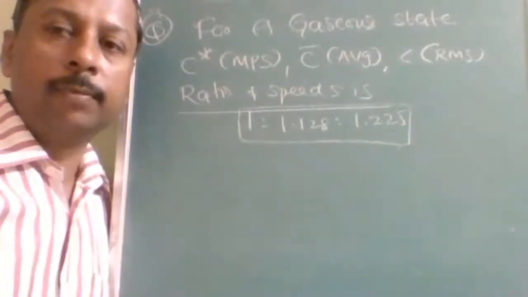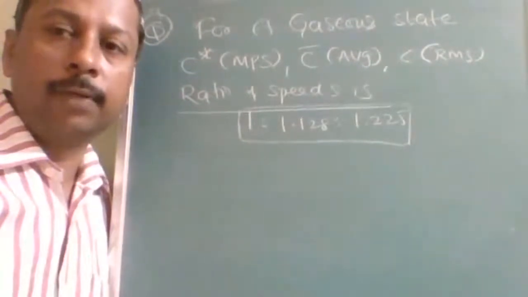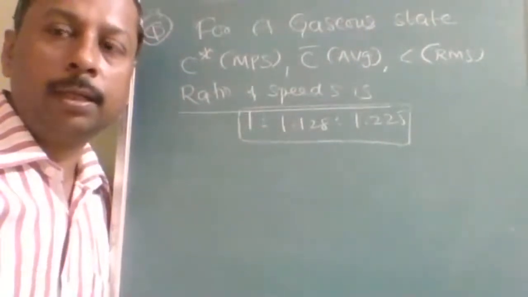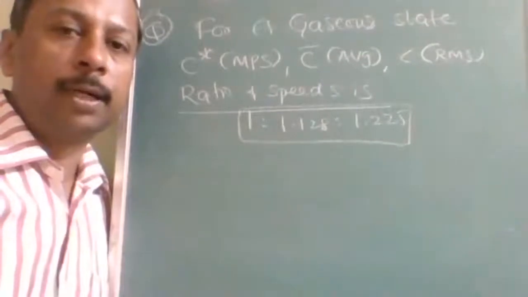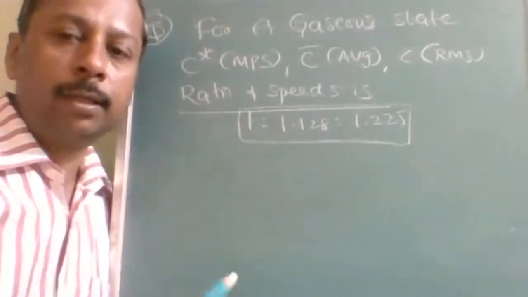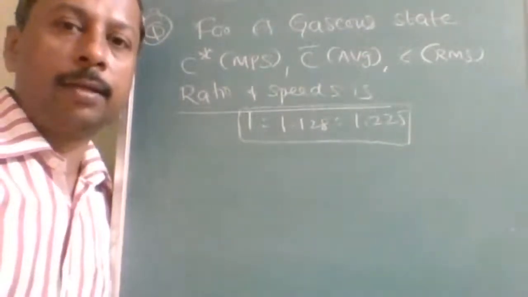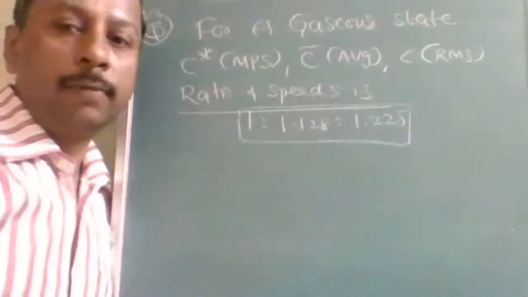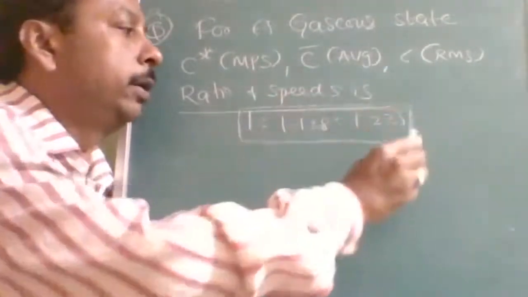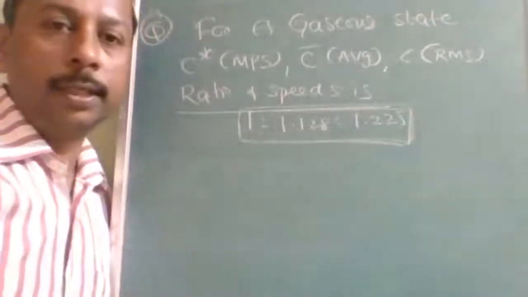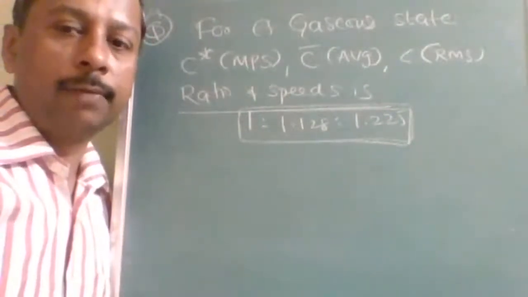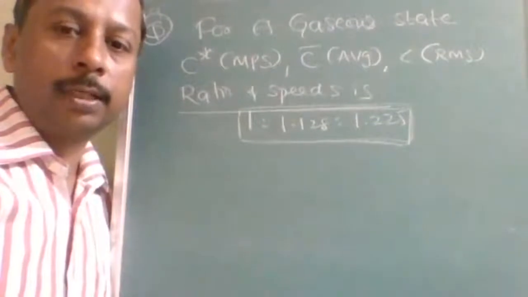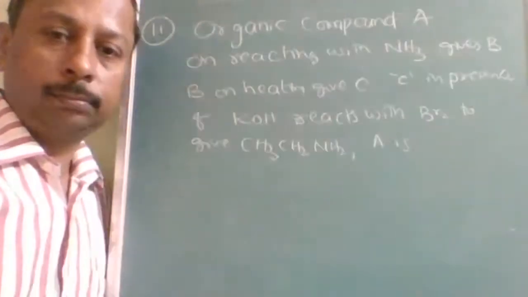If you want to convert from one to another, when RMS is given and you need average, or average is given and you need most probable or RMS, for that interconversion you can directly use this ratio. This is the easiest form to interconvert from one speed to another.